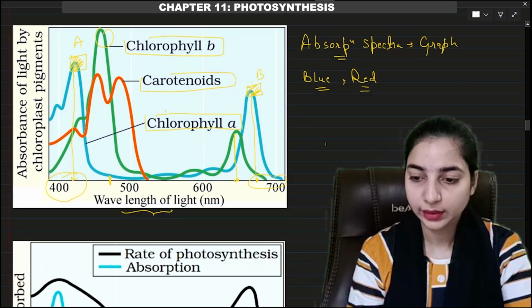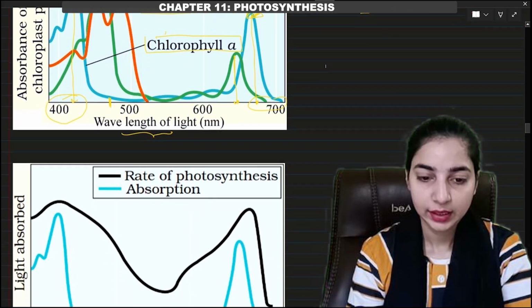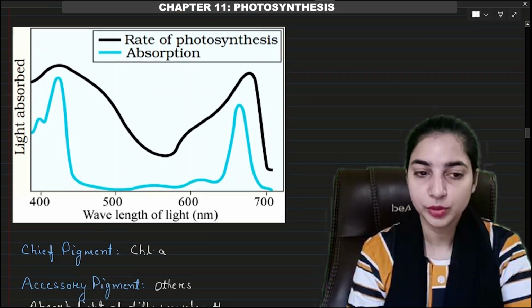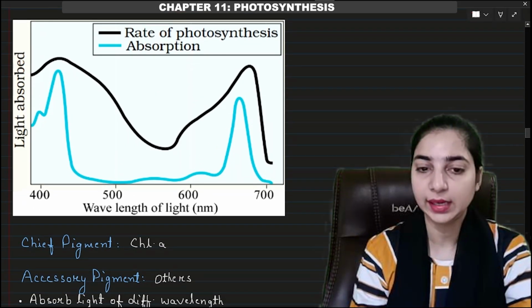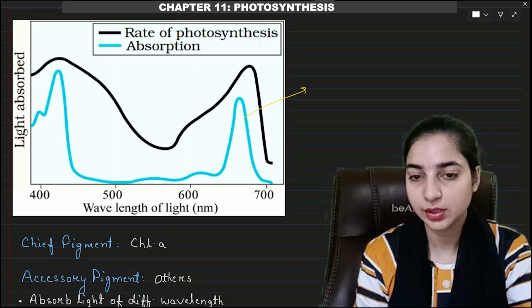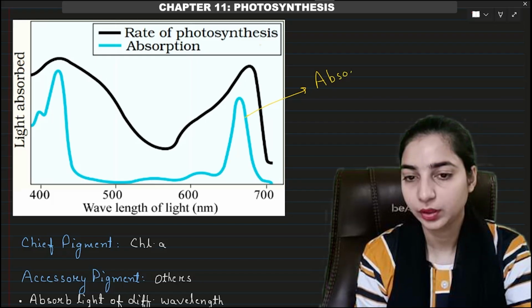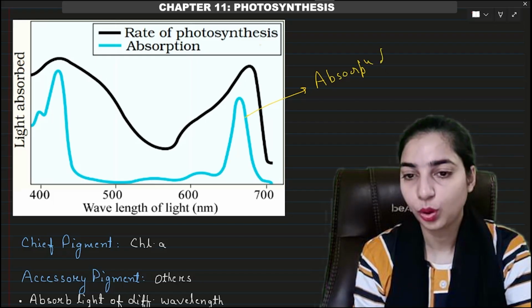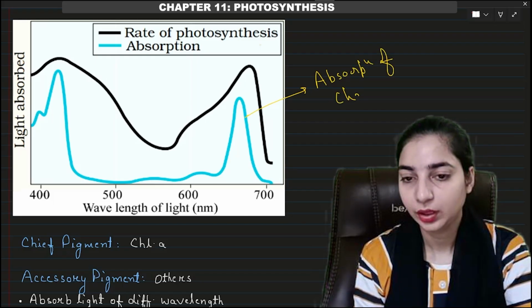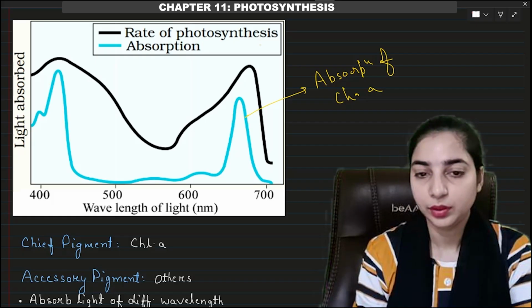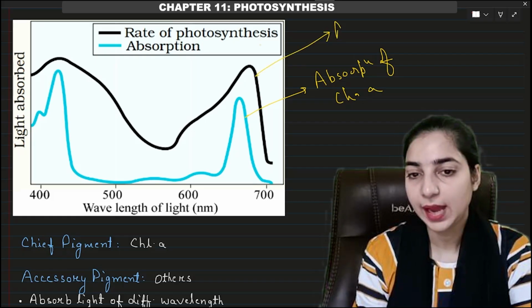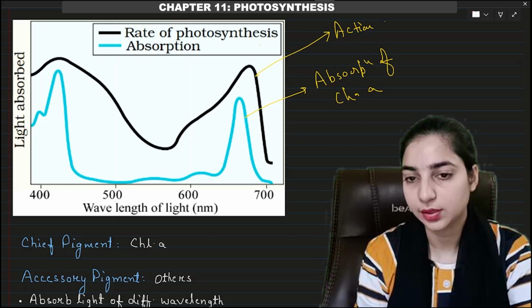Just have a look at the next graph. Here we are comparing the absorption spectrum of chlorophyll A, that is shown in the blue color, and the black color graph shows the action spectrum of photosynthesis.